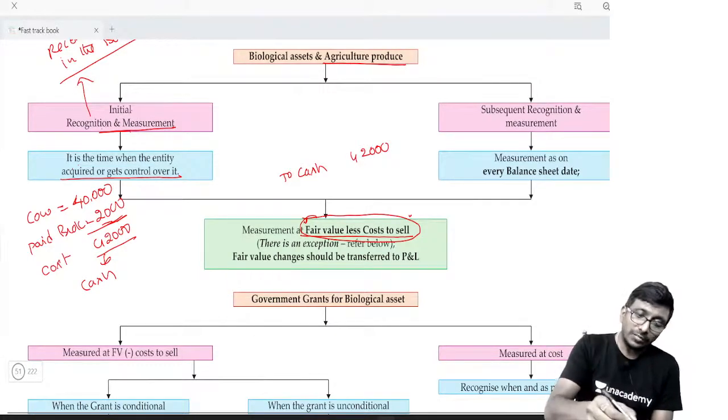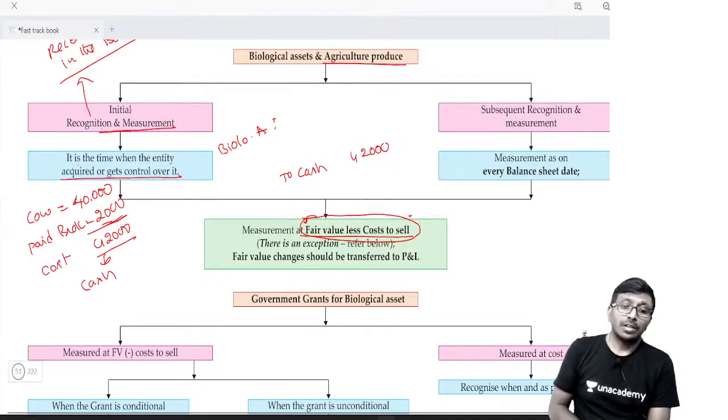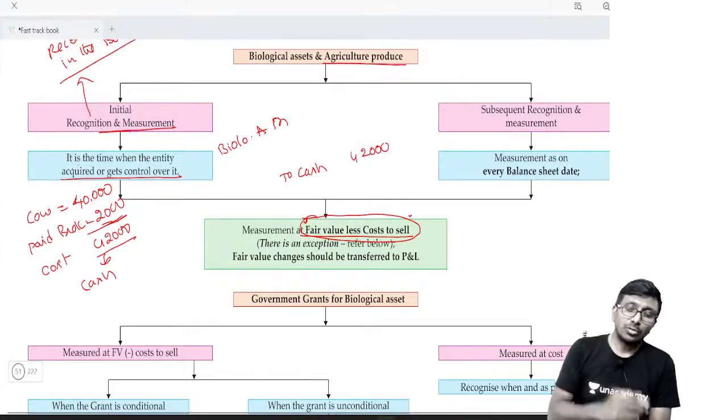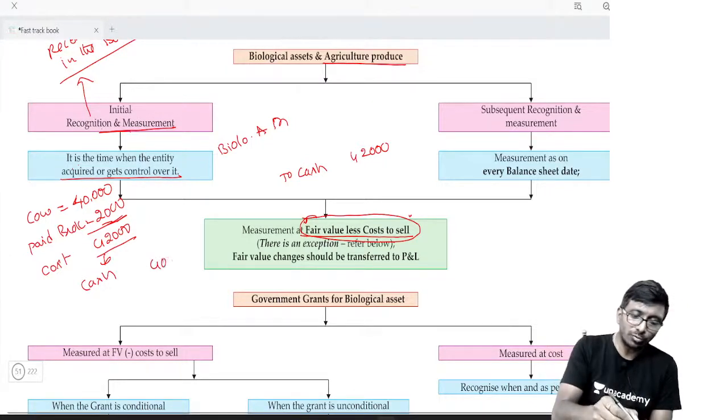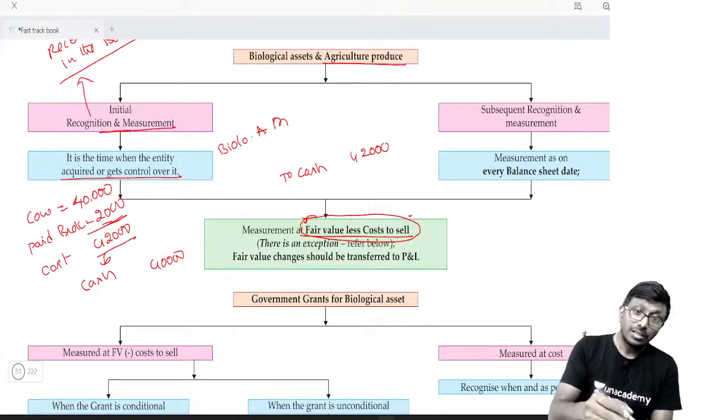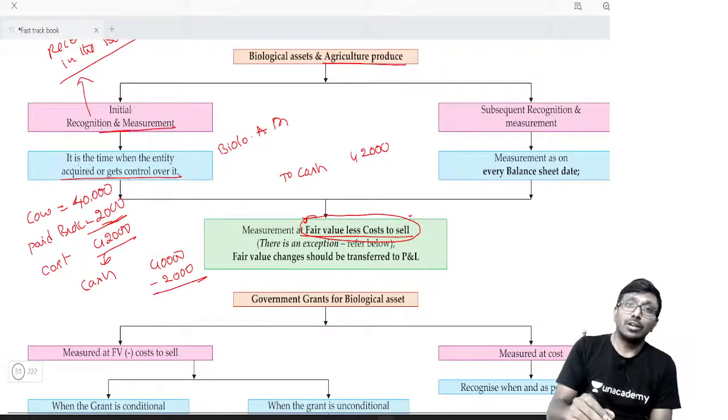A cow is a biological asset. Let me say biological asset account debit. First you should ask yourself a question: if I sell this cow right now, how much will come? I think 40,000 only will come to me, sir. Okay, fine. Do I need to pay any brokerage? Will I incur any selling costs? Yes, if I sell, I have to pay another 2,000.